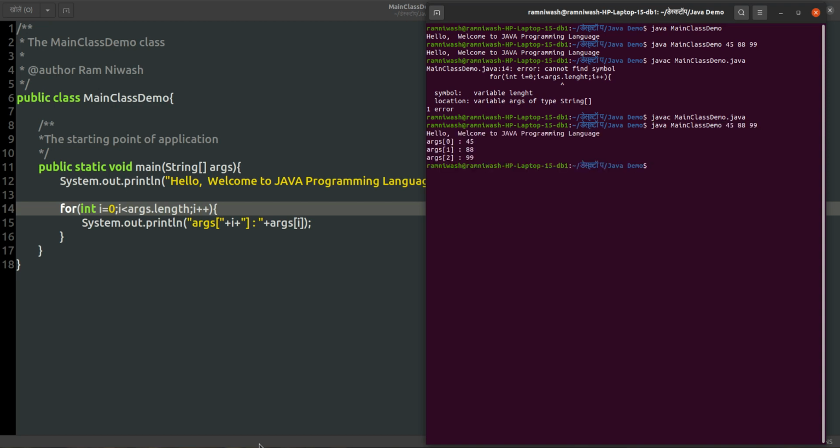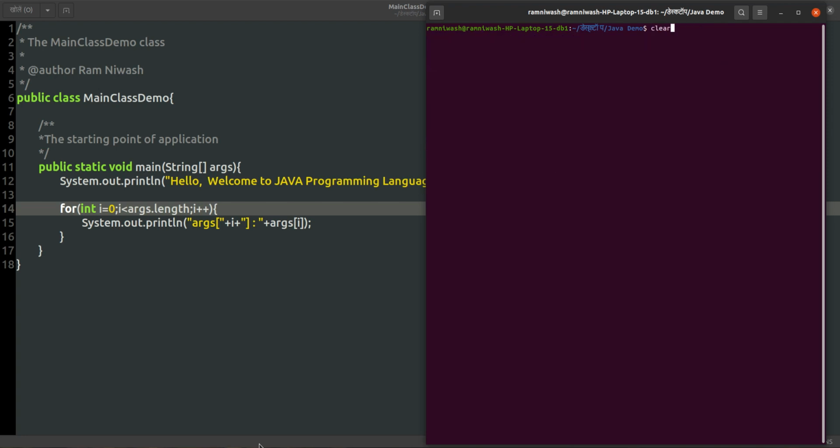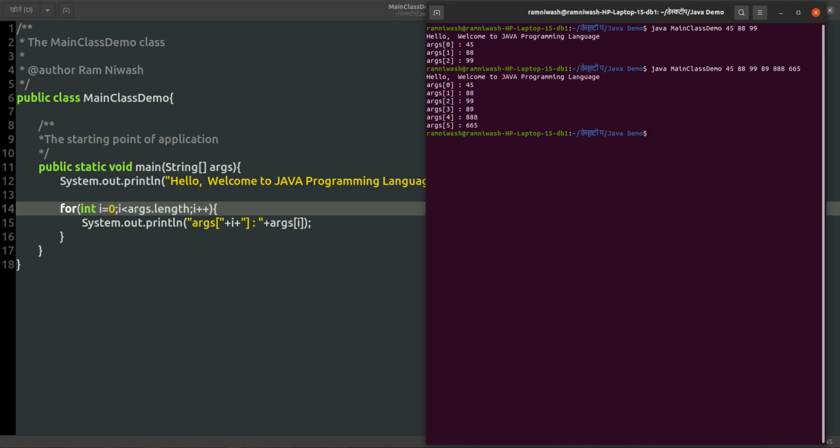See, now if you see, let me clear this one. So if you see, first one is our message, hello, welcome to Java programming language. After that we are running one loop, and in that loop we are printing all the elements of that array. In the first position 45, second position 88, 99 is the third position. So 0, 1, 2. You can give a number. It is not like that you can give this much only. You can give a number, all that you can give here.